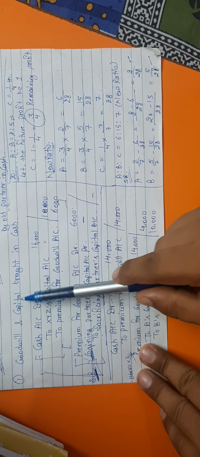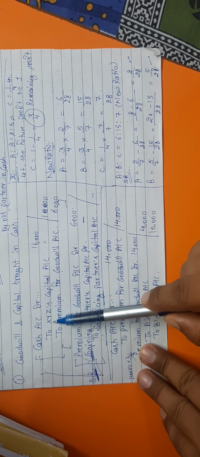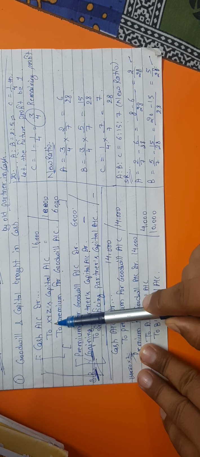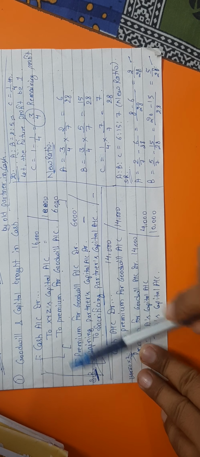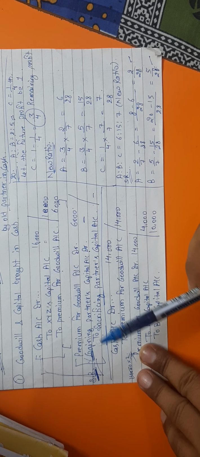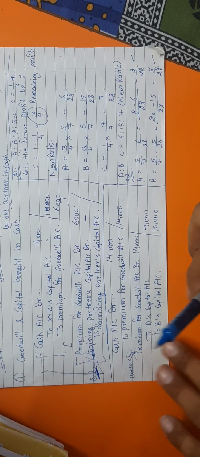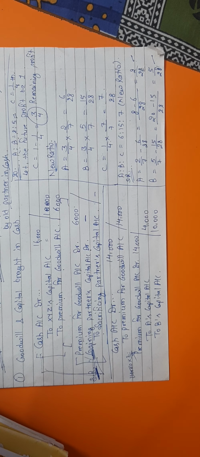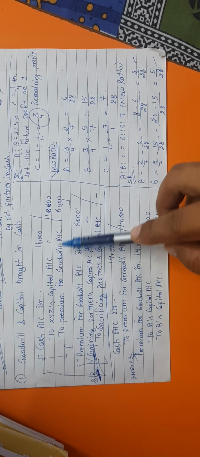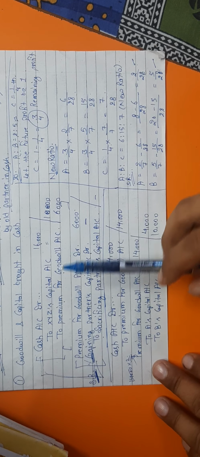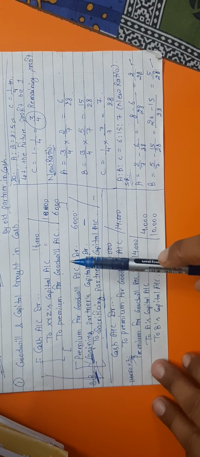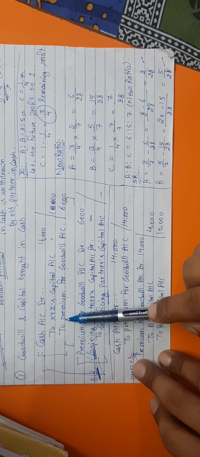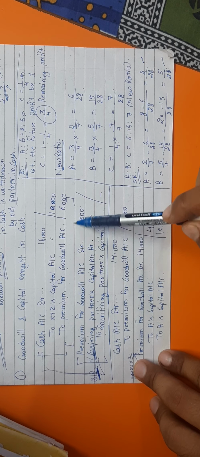And what is he bringing? Capital. So you write the name of the partner. Suppose XYZ is the name of the partner, so XYZ's capital account. Apart from this, whatever goodwill he pays to the firm is written under the name premium for goodwill. So you have to pass this entry for the goodwill and capital brought in, and then write the narration.